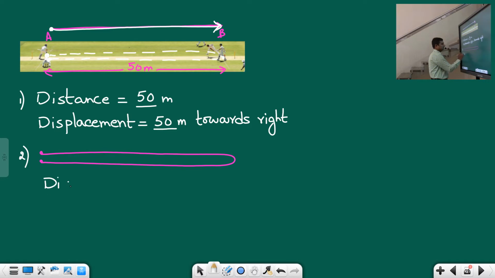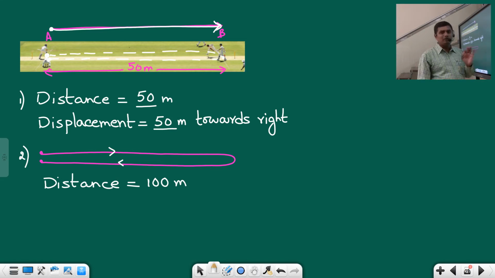Distance covered is nothing but the total length of the path traveled. He has covered 50 meters for the first run and another 50 meters for the second run. So total distance covered will be 100 meters. We just have to specify the magnitude only, because distance is a scalar.